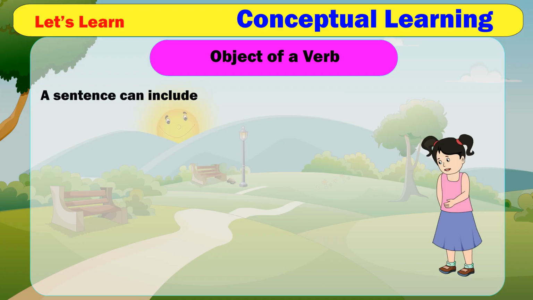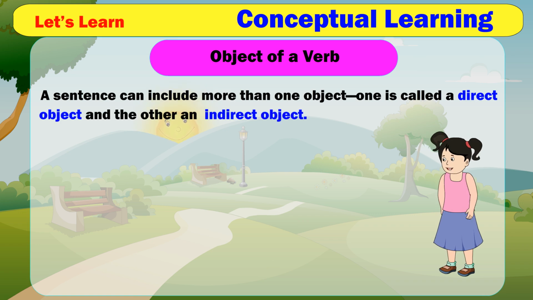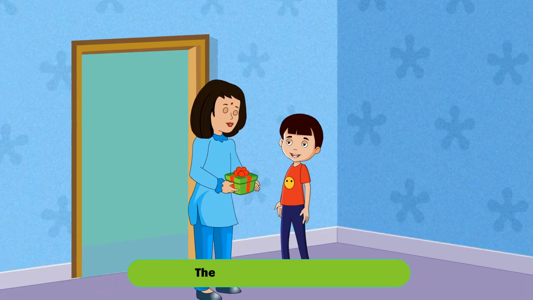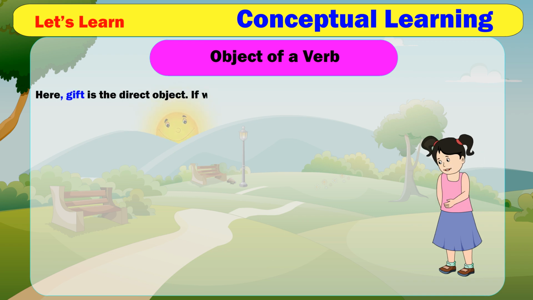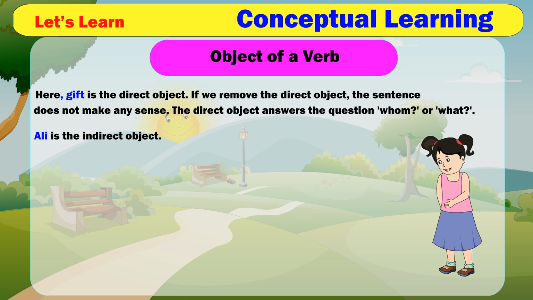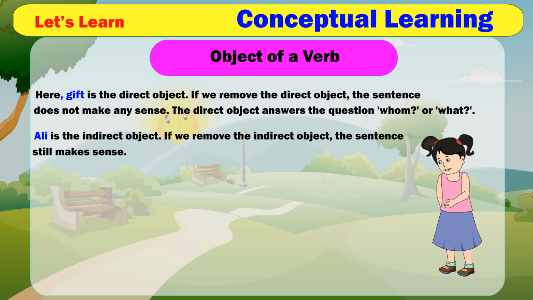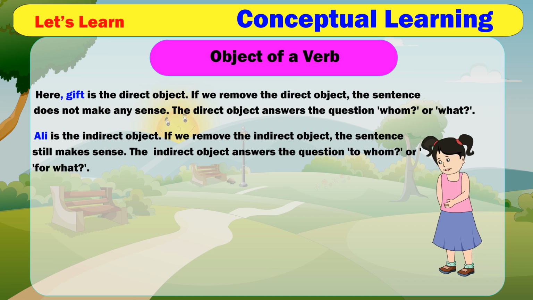A sentence can include more than one object. One is called a direct object and the other an indirect object. Example. The teacher gave Ali a gift. Here, gift is the direct object. If we remove the direct object, the sentence does not make any sense. The direct object answers the question whom or what. Ali is the indirect object. If we remove the indirect object, the sentence still makes sense. The indirect object answers the question to whom or for what.